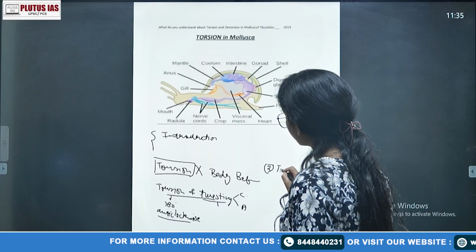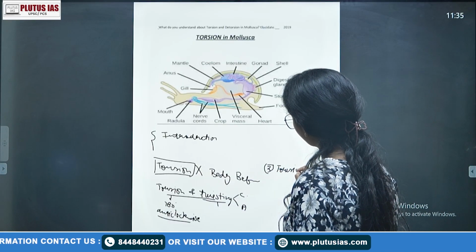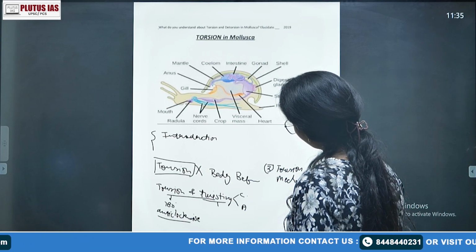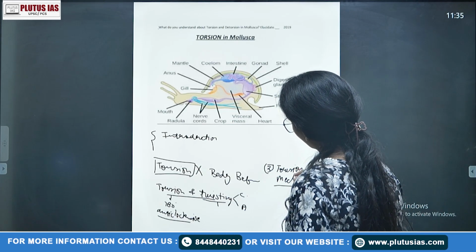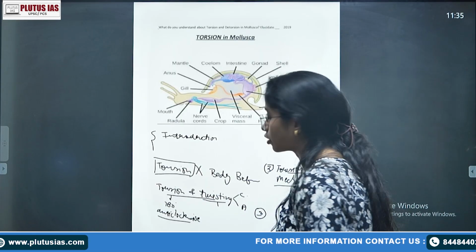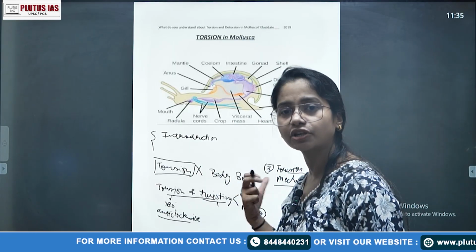So you can write torsion mechanism. Here you can write what is the torsion, what is the process happening in the torsion, right? Then the third point should be, we are just talking about the introduction, the structure of that body.